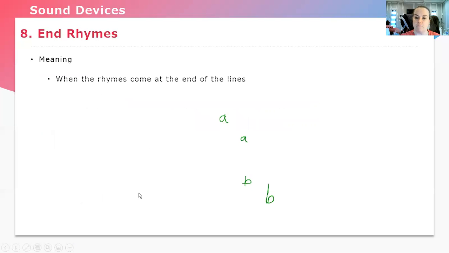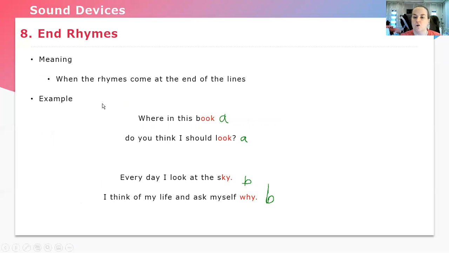Now let's look at how we can make a rhyming pattern. When the rhyme comes at the end of the line, that's what we're looking at. Where in this book do you think I should look? Does look sound like book? Book, look? Yes, so we have an AA rhyming pattern. Every day I look at the sky, I think of my life and ask myself why. Why, sky is a rhyming pattern, so it would be B, B.